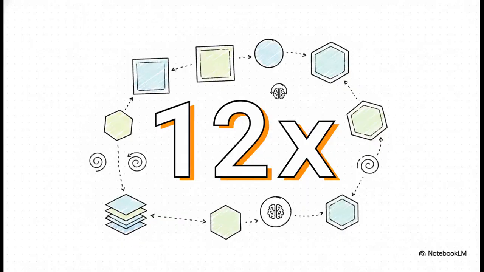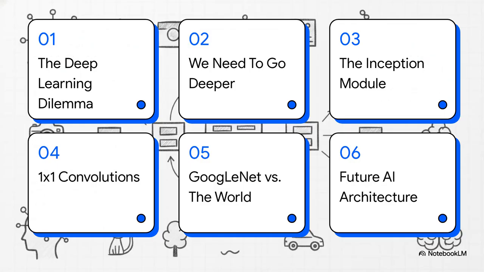Which brings us to a pretty staggering number, 12. The GoogleNet architecture we're looking at in this explainer managed to achieve significantly better accuracy than the famous winning model from just 2 years prior. And get this, it did it using 12 times fewer parameters. It's just an absolute masterclass in network efficiency. So how exactly did they pull this off?